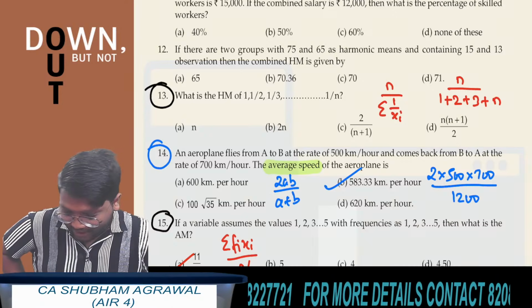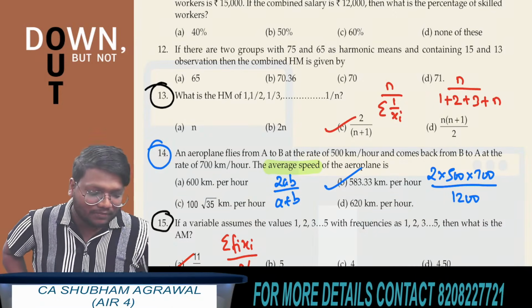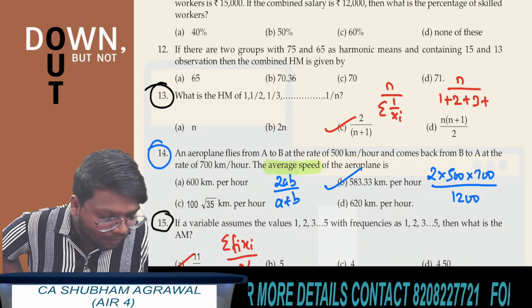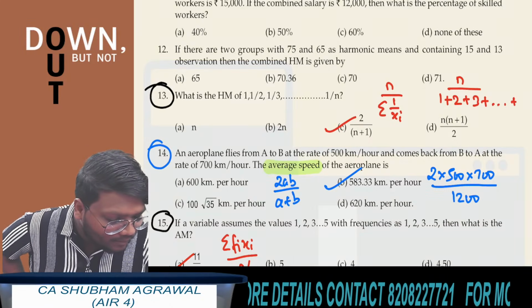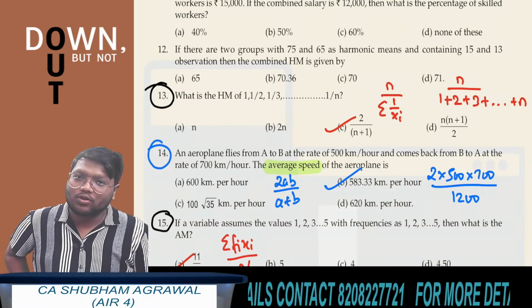Yes, option C is correct. Very good. Those who have given option C as the answer, the answer is correct. 2 upon n plus 1. So 1 plus 2 plus 3 and so on till n. What will come in the denominator? 1 plus 2 plus 3 and so on till n.